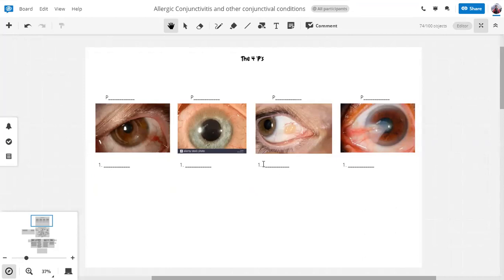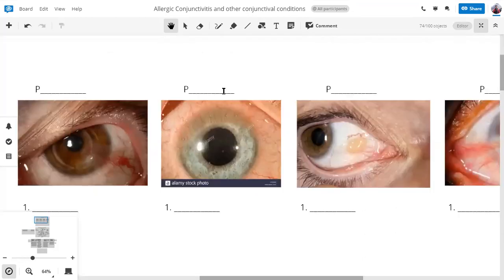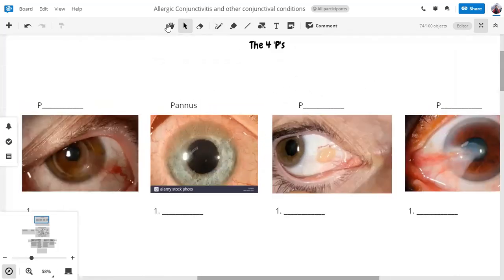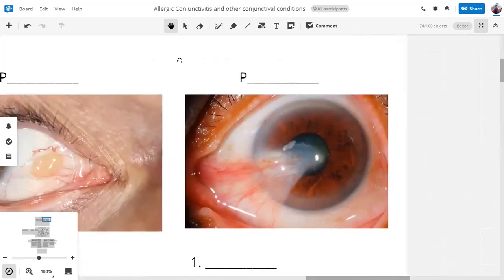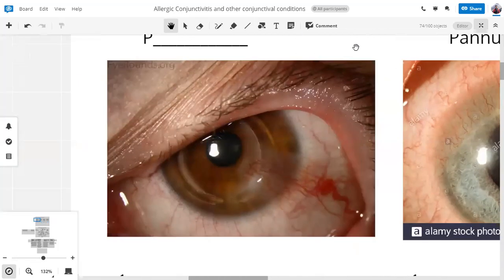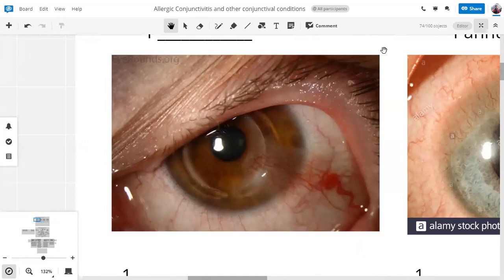The second one is a pinguecula. Okay, the second one is a pterygium. So we have one of the P's figured out. We've seen this picture before when we were discussing trachoma. The fourth one is a pterygium. And the third one? Pinguecula. And the first one? What is the first one? Pterygium ही लग रहा है ना?